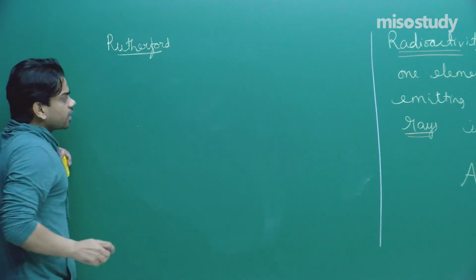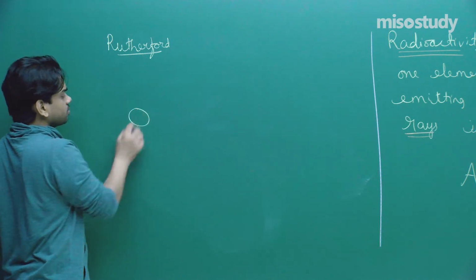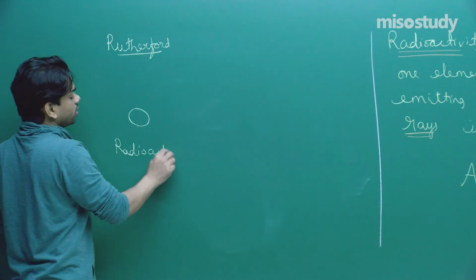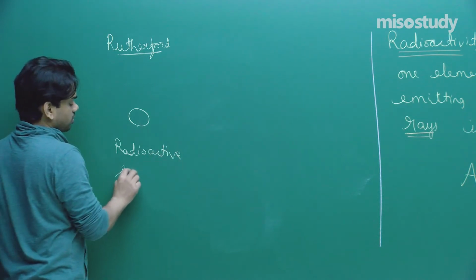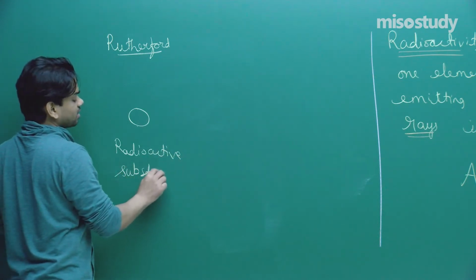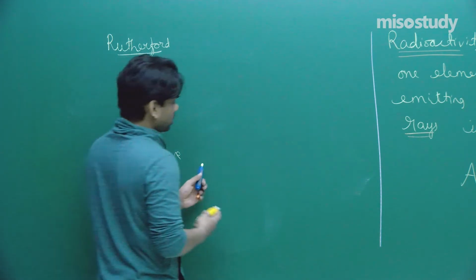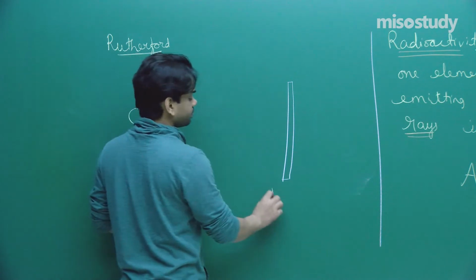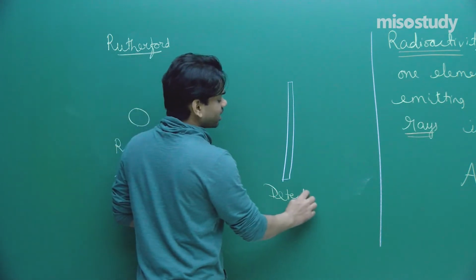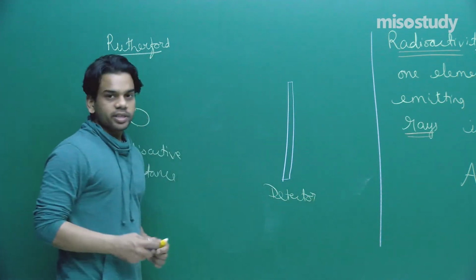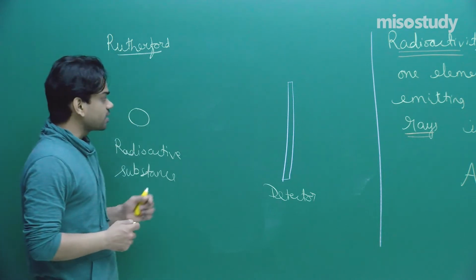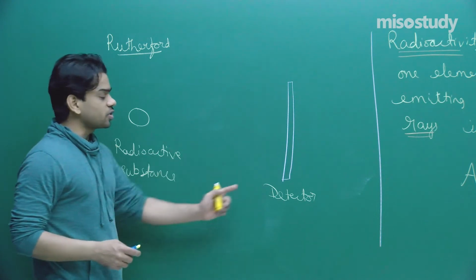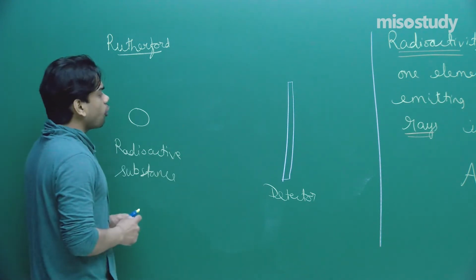He took a radioactive substance, and a detector placed at a certain distance from it. The detector will detect whatever radioactive rays come out of the substance. Now in between the radioactive substance and the detector, he kept foils.